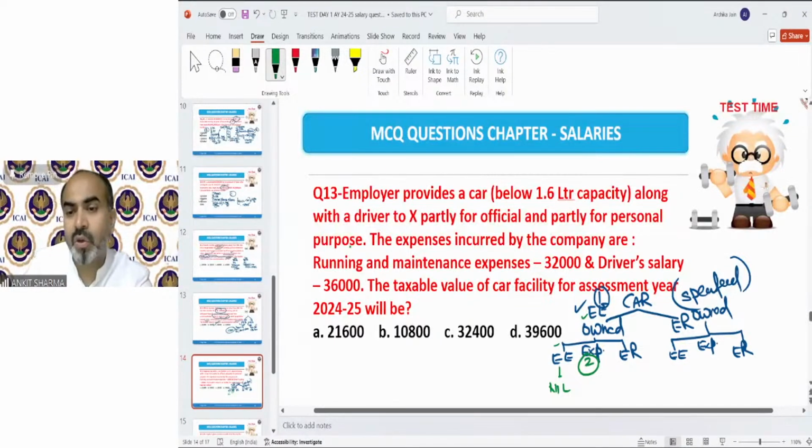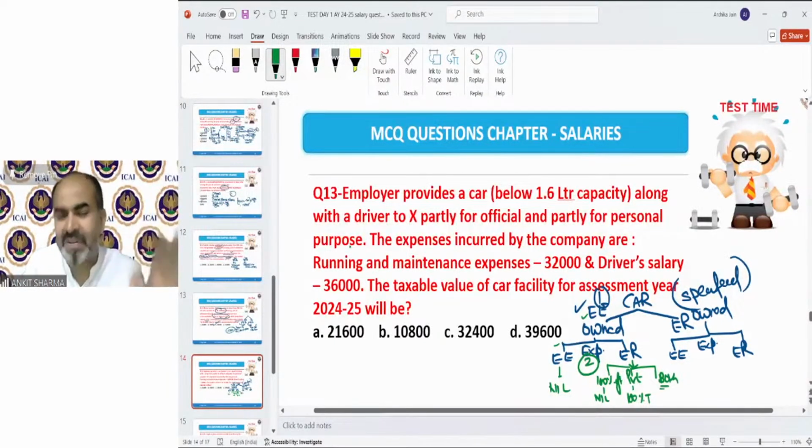Clear? So if car is owned by employee and expenses met by employer, now understand what is the perk, car or the expense. The benefit is expense because car is owned by myself. So now we have 3 cases. If car is used for 100% official purpose, always nil, no taxability. If it is for private purpose, 100% taxable, whatever the actual amount paid by employer. If it is both, then we have a specific provision as we have discussed in the car perquisite.